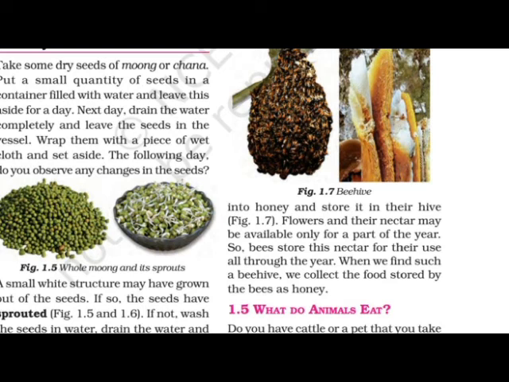So how are these beehives full of honey? Who makes it? The honey is made by honeybees in these beehives. Bees collect nectar. What is nectar? Nectar is a sweet juice. Bees collect nectar from flowers.